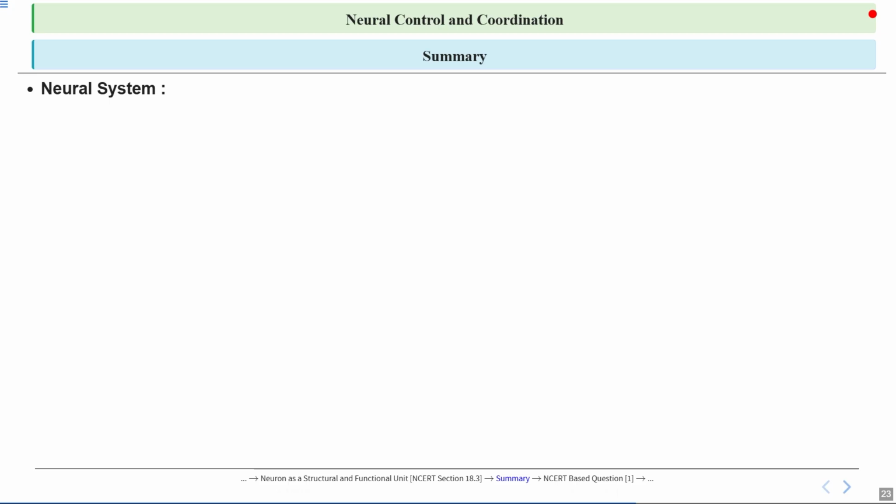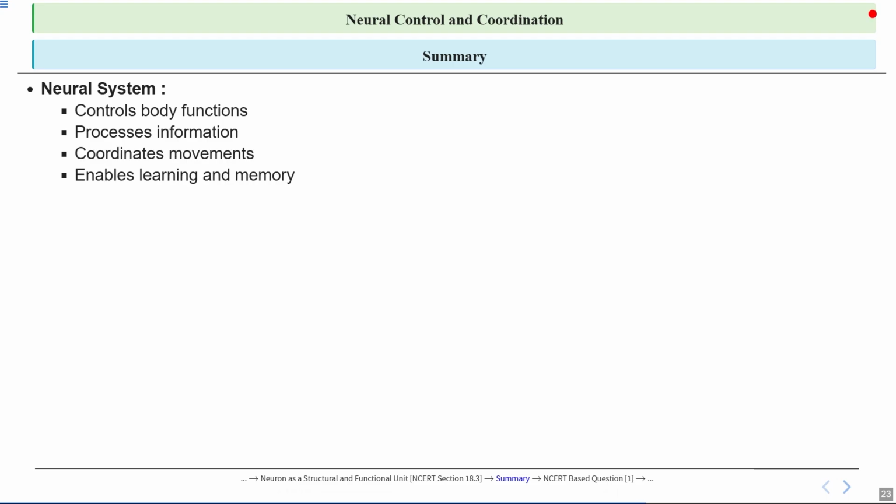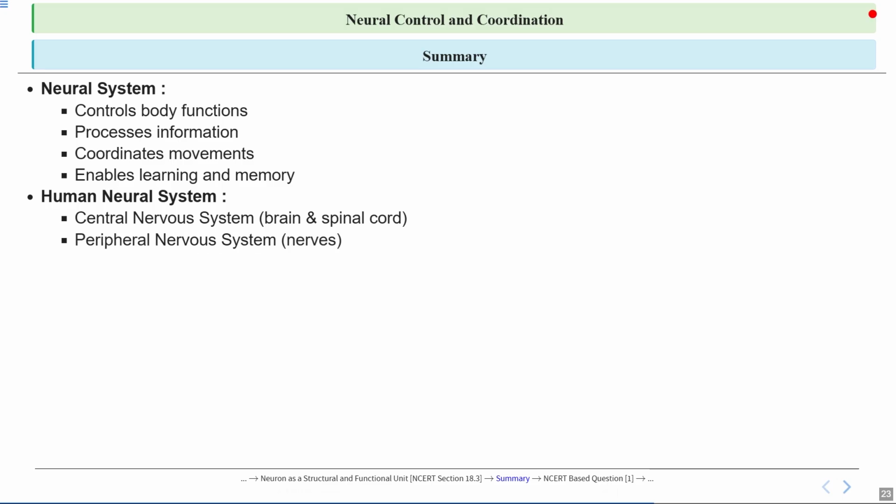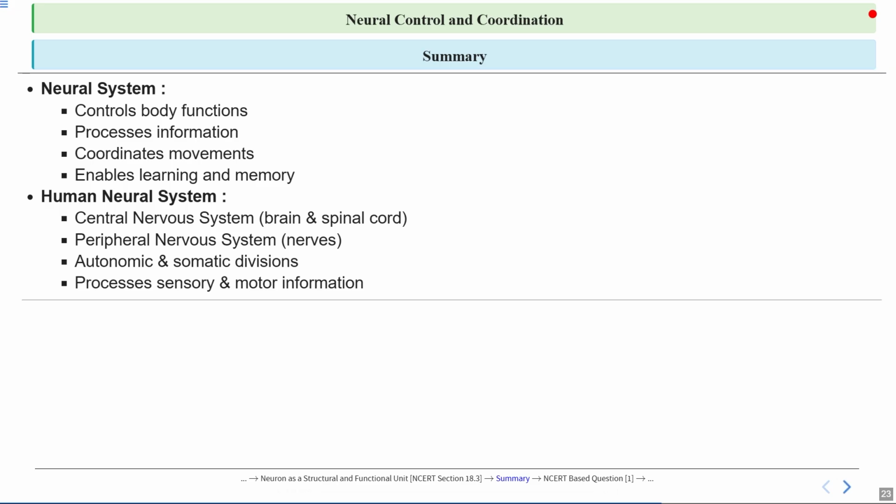Now, let's bind up the chapter with a summary. We have covered the neural system, which controls body functions, processes information, coordinates movements, and enables learning and memory. In the second section, we covered the human neural system: the central nervous system, which includes the brain and spinal cord, and the peripheral nervous system, which includes nerves, then the autonomic and somatic divisions, and how the system processes sensory and motor information.